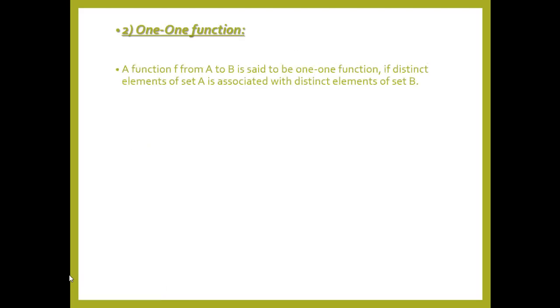Number 2, one-one function. What is a one-one function? A function f from A to B is said to be a one-one function if distinct elements of set A are associated with distinct elements of set B. Distinct means different. For example, if we take set A with the elements x, y and z, and set B with the elements 1, 2, 3 and 4, and then we take the relation, which is actually a function, {(x,3), (y,1), (z,2)}. You can also make a different one as well.